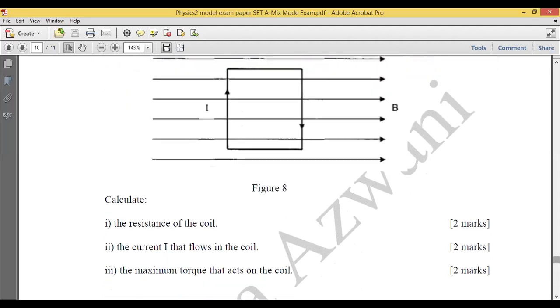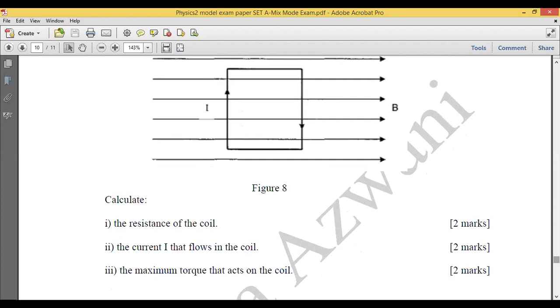For chapter 8: the magnetic field, the magnetic field lines, Fleming's left hand rule, and the circular motion of a charged particle when you place it in the magnetic field B, and the torque.